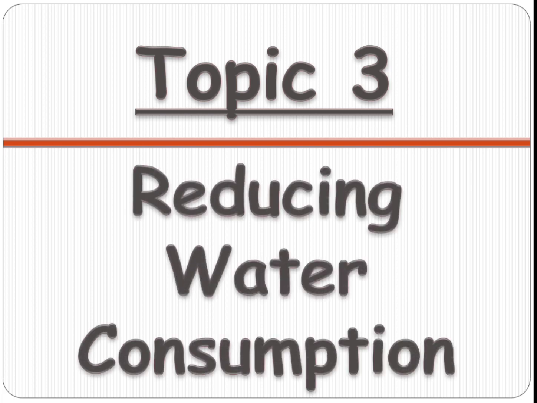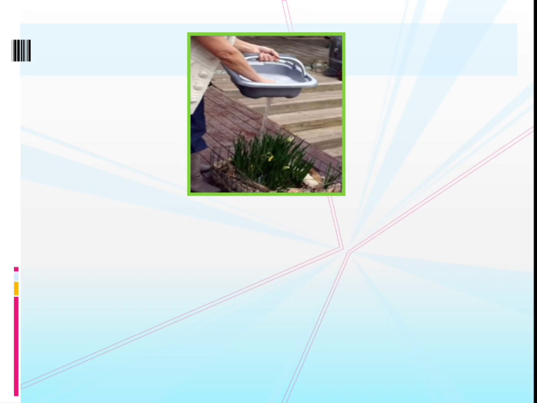It doesn't mean that we should not use water. We have to use the water, but in a correct way, so that we are not wasting the water. Okay, let's see how. So first, mostly in the kitchen, we use water for washing the vegetables and fruits, isn't it, children? So that water, instead of throwing away, you can just use it for watering the plants, isn't it, children?